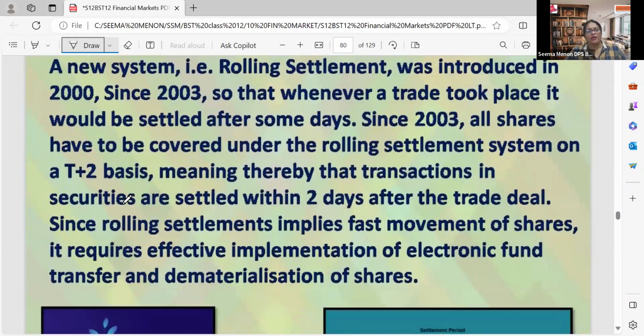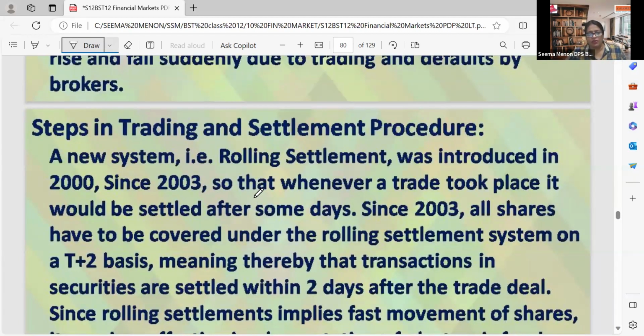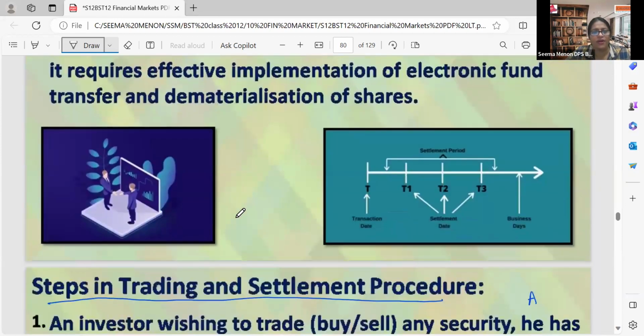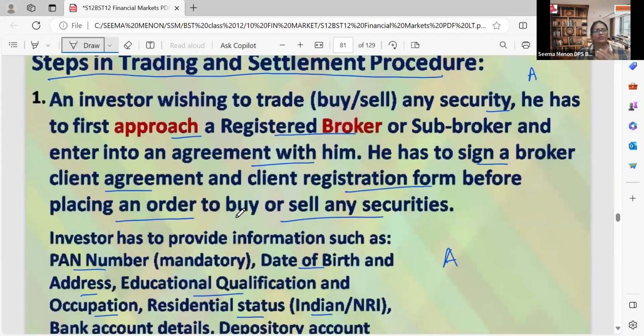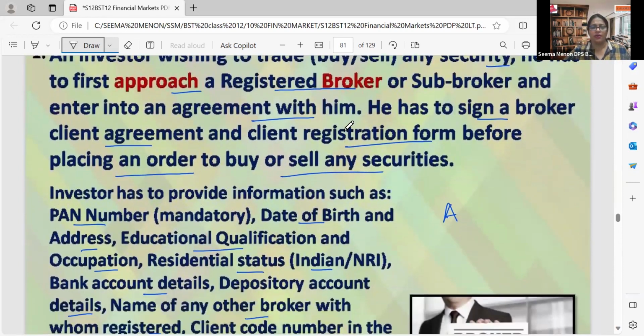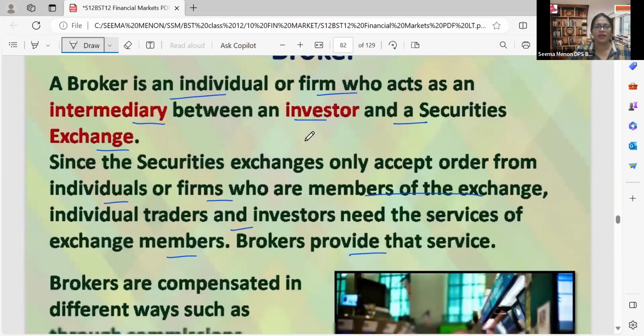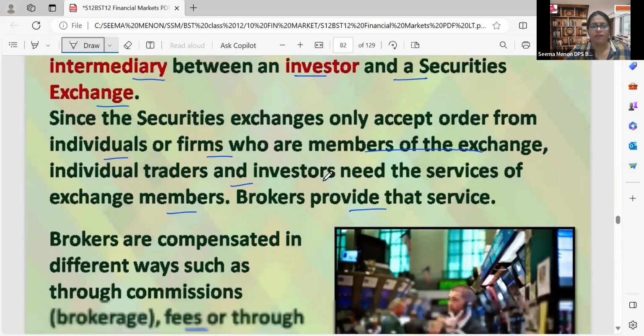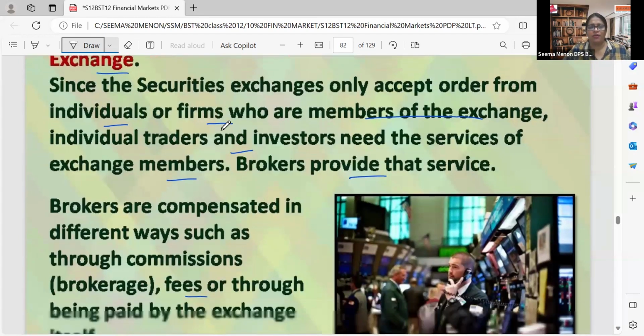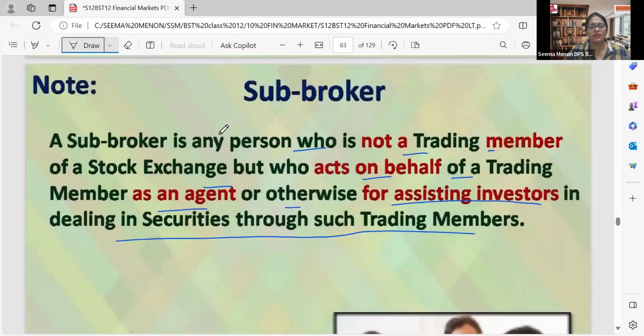So you can see that there is a new system that is through online only. And what is the procedure for that? For purchasing through online, first we have to register ourselves with a registered broker, and we have to give a few details to the broker for getting registered. Then after that, the broker will open a trading account in the name of the registrant from his own side. And after that, we discussed about the broker, who can be a broker. A broker can be an individual person or an investor or any financial consultancy, etc.